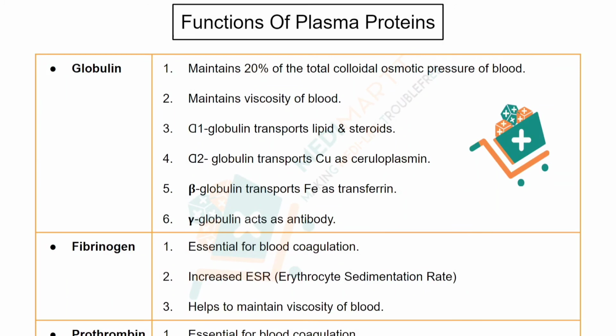Now fibrinogen also helps to maintain the viscosity of the blood. So right now we have three proteins which maintain the viscosity of the blood: albumin, globulin and fibrinogen. Now prothrombin, as I already discussed, also helps in blood coagulation and is essential for it. So there are two plasma proteins essential for blood coagulation, fibrinogen and prothrombin.